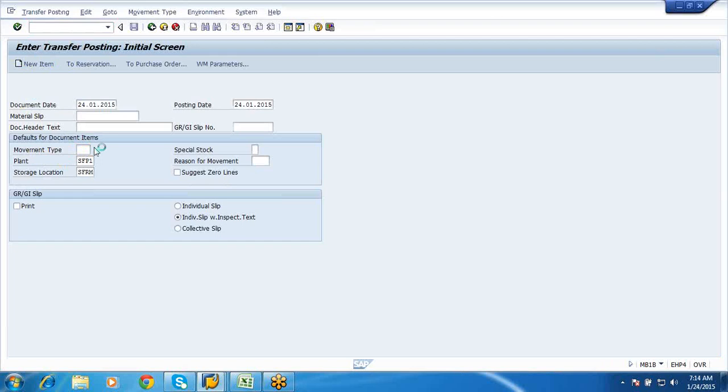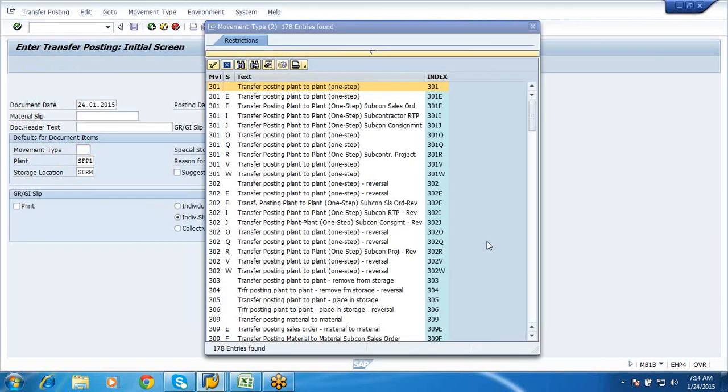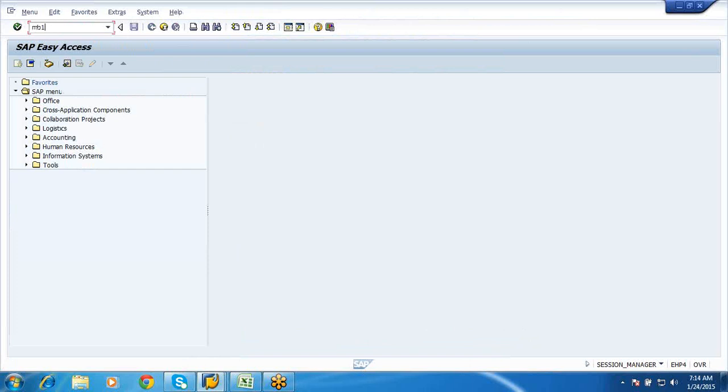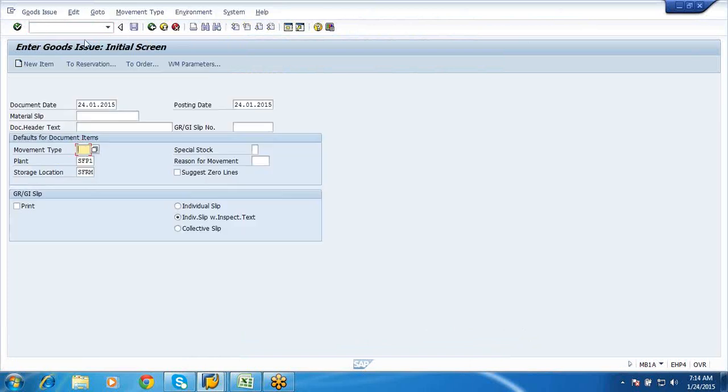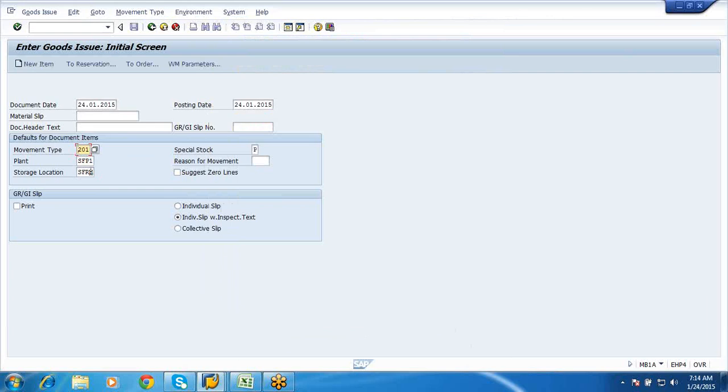Okay, so here we are going to do it for 201P. Sorry, it is MB1A. MB1A for your issuing. 201P, consumption for cost center from pipeline. So enter.